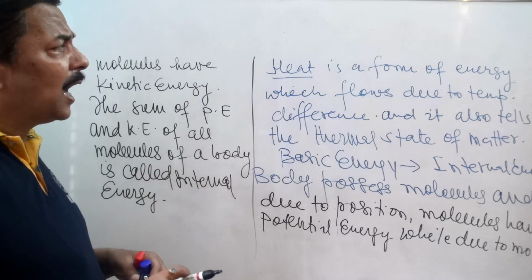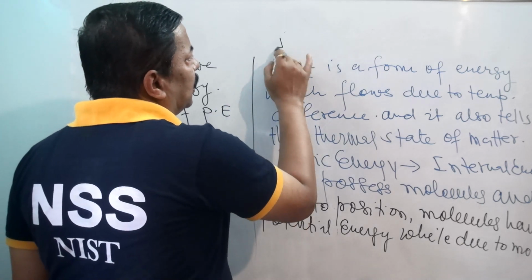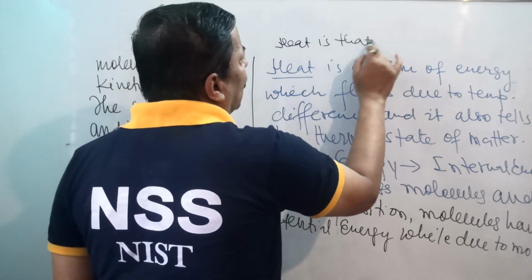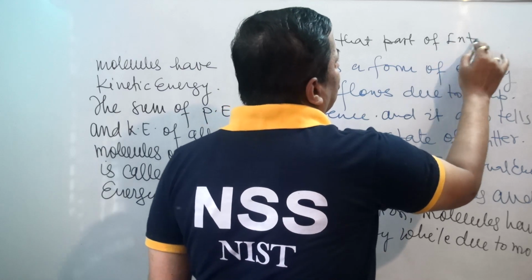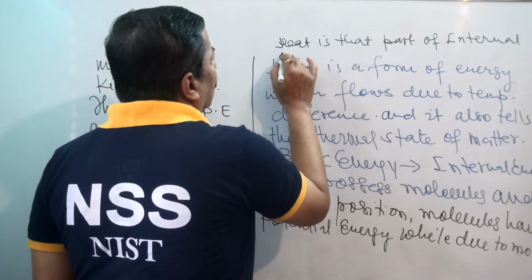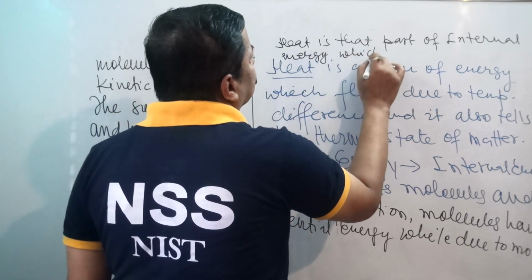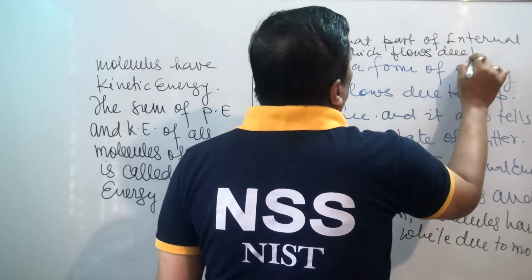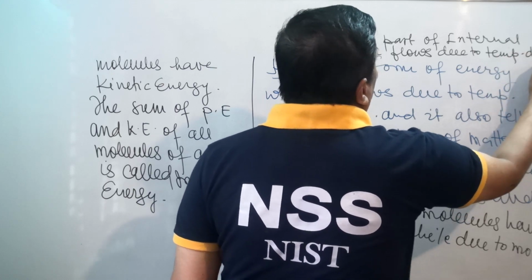And at the same time, heat is that part of internal energy which flows due to temperature difference.